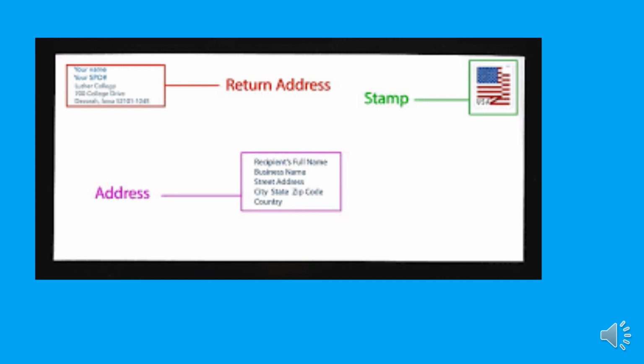Okay children, this is a postcard. Here also we can write anything. You have to write the address here. Okay, this is a postcard. Children, this is an envelope. So we have to write our address here, the return address. We have to affix the stamp here.